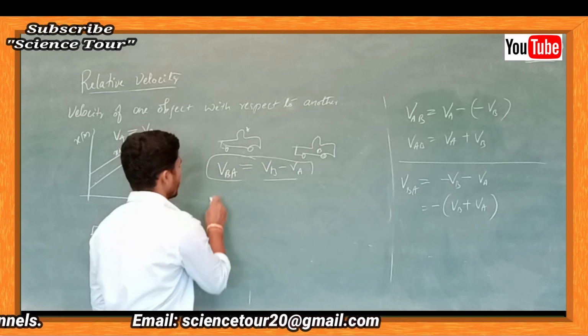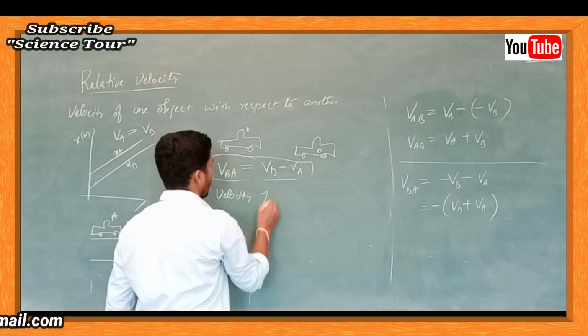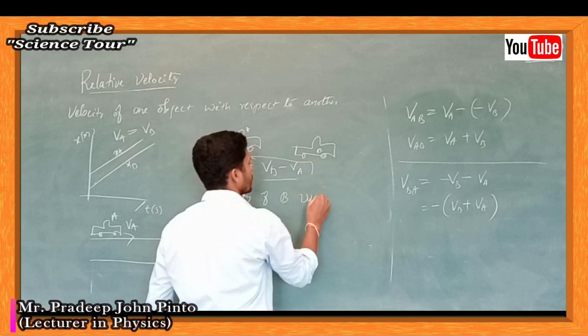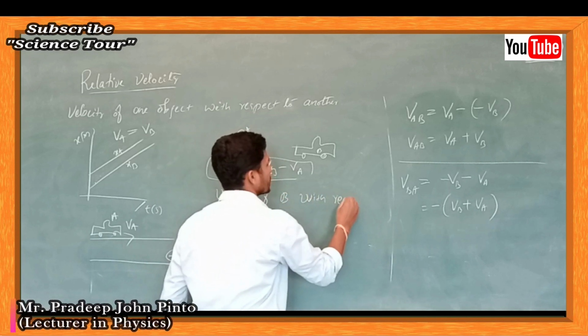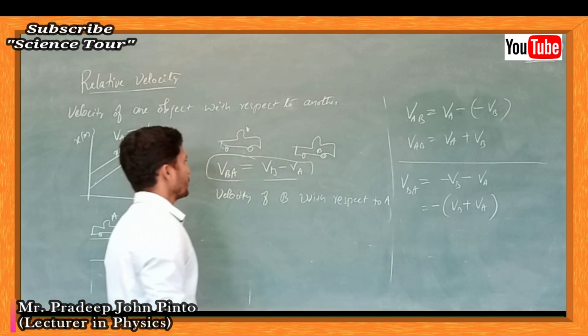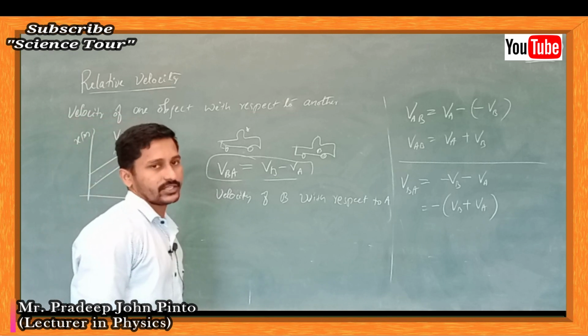That is nothing but velocity of B with respect to A. Like that you are going to study.